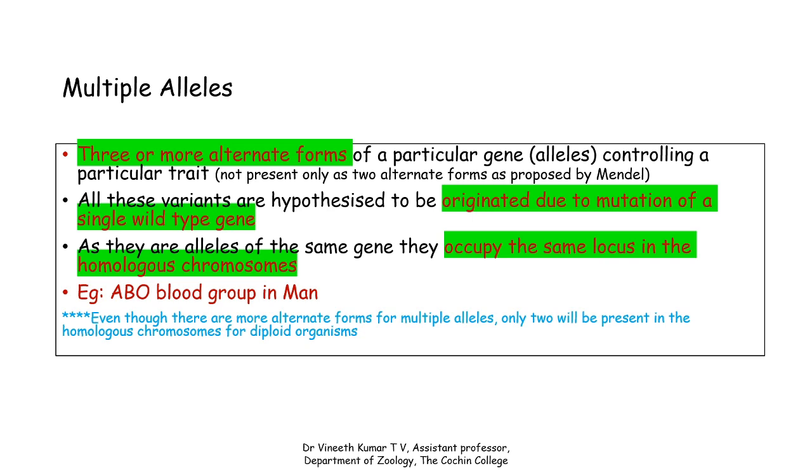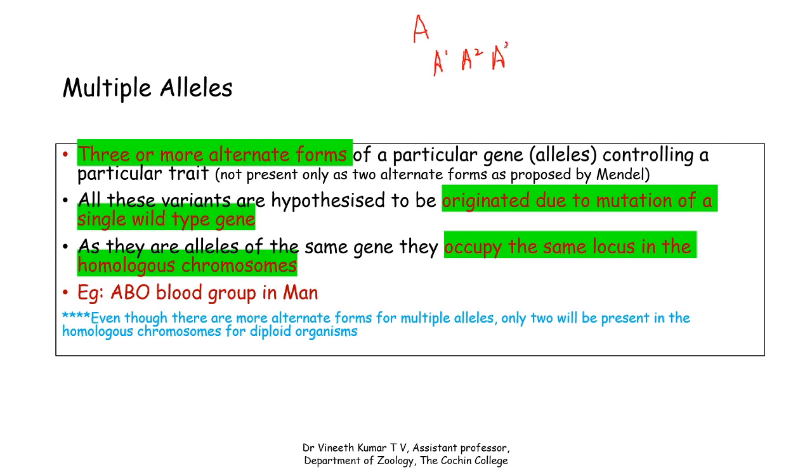Even though there are more alternate forms for multiple alleles, only two will be present on the homologous chromosomes of a diploid organism. So let's consider a gene, for example, called the A gene, and this A gene has three forms: A1, A2, and A3.